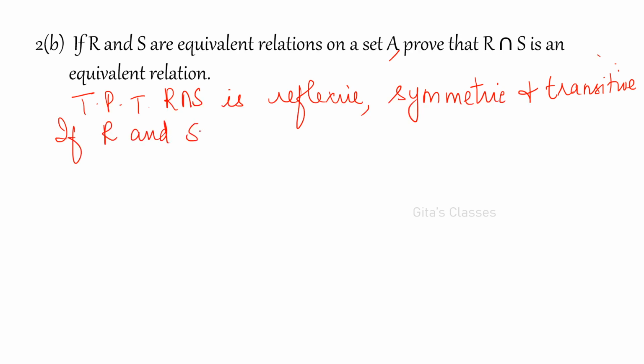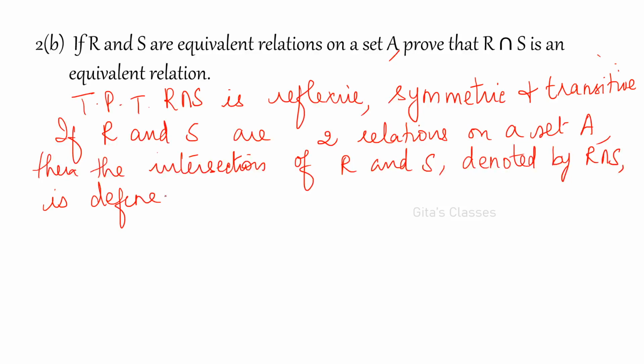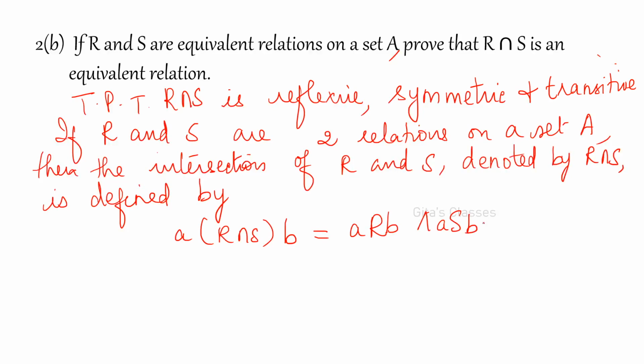If R and S are two relations on a set A, then the intersection of R and S, denoted by R intersection S, is defined by: a R intersection S b if a is related to b by the relation R, and a must be related to b by the relation S also.